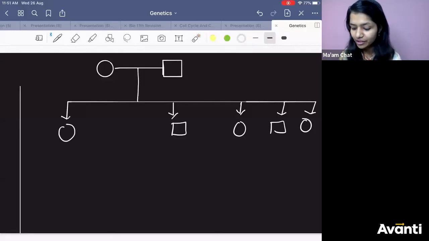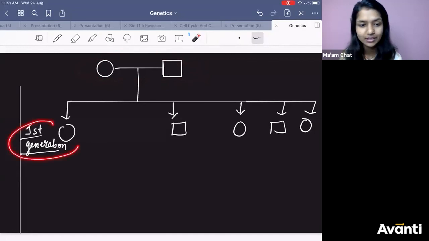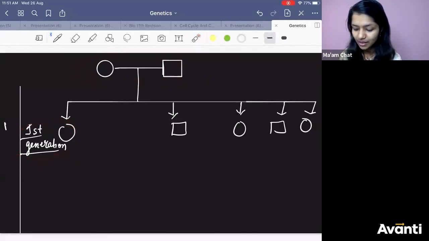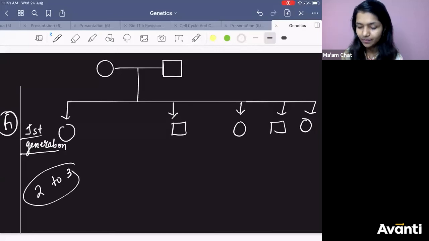This is only the parent generation and this is the first filial generation, F1. I can't call it pedigree analysis. I need to have the details of at least 2 to 3 generations.